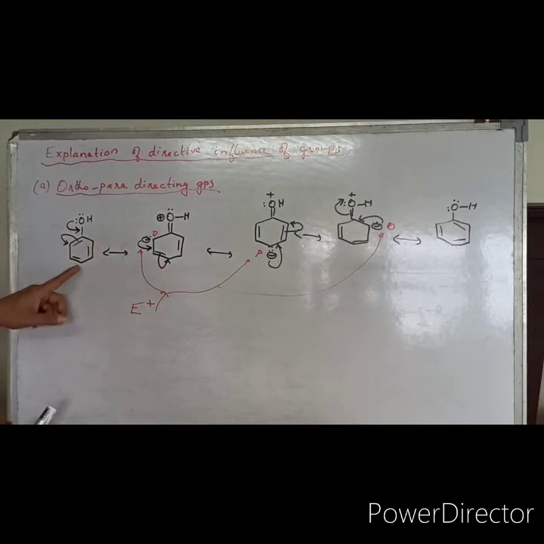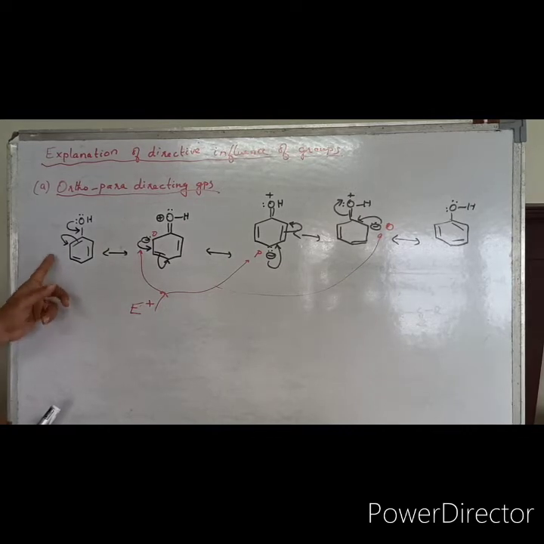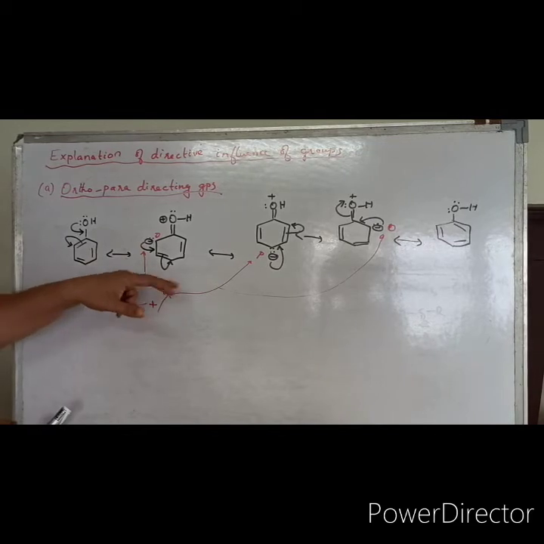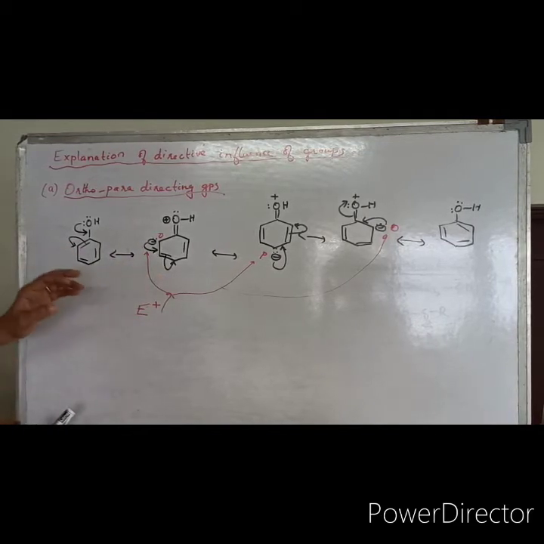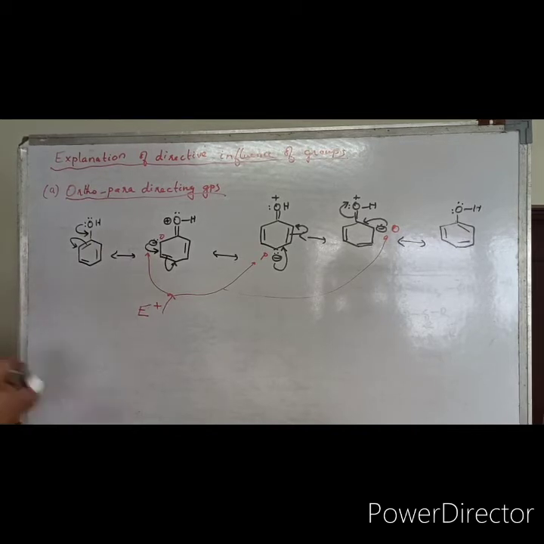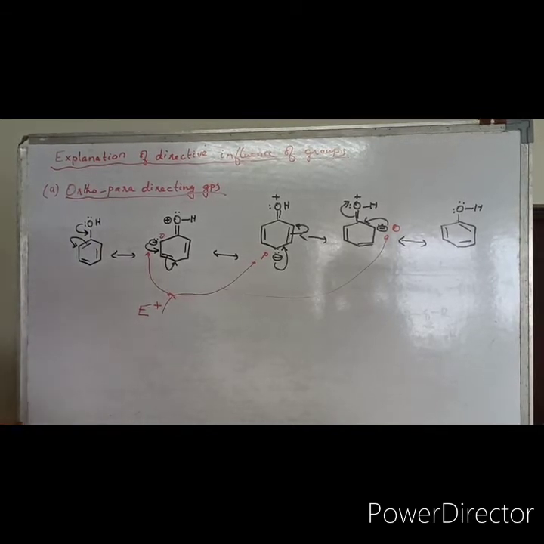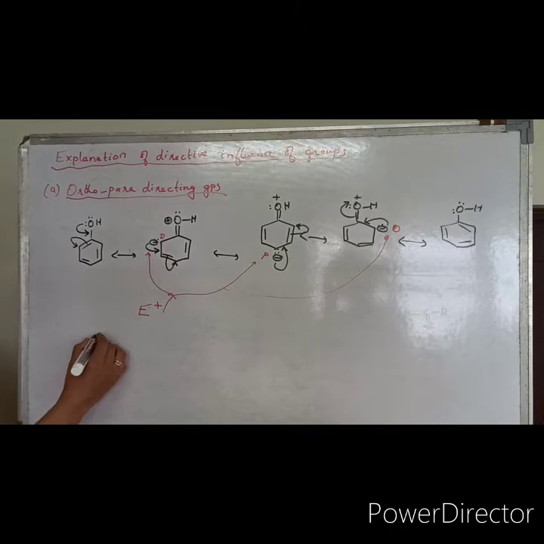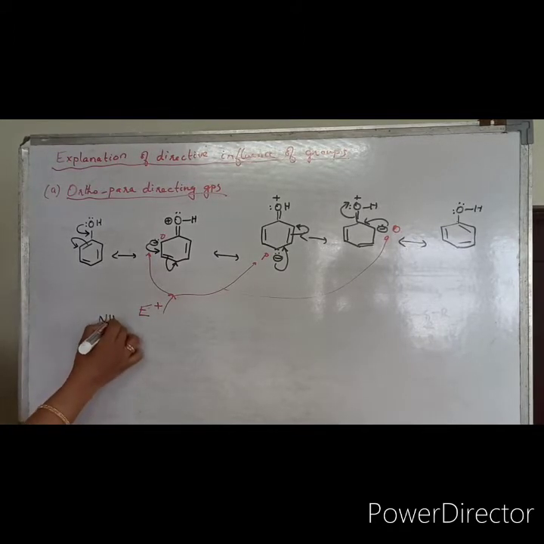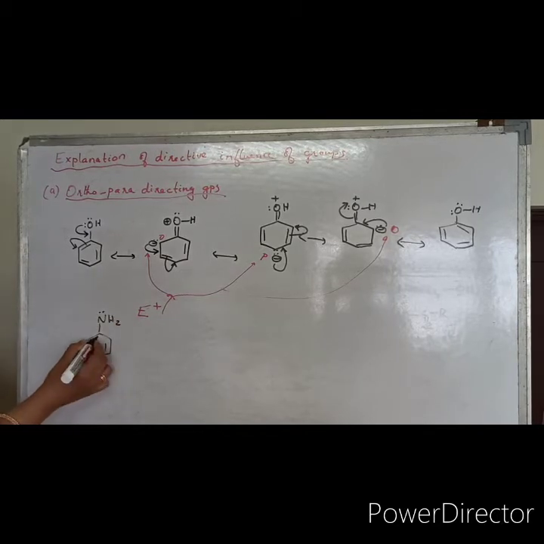That's why if phenol is brominated, you get tribromophenol, because it is strongly activating. That's why all three positions are occupied. So that is why phenol is said to be an ortho-para directing group. If you take the case of aniline, the same scenario is happening. So let us write with aniline. So this is aniline. Aniline means nitrogen is having one lone pair of electrons.